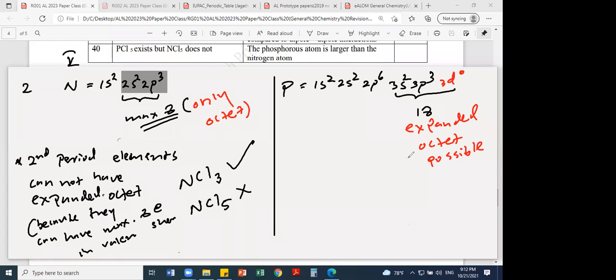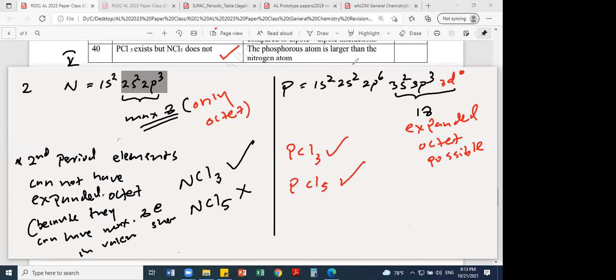So therefore PCl3 is also possible, PCl5 is also possible. Right? PCl5 is also possible. So it's a good question. PCl5 exists but not NCl5. That is true.